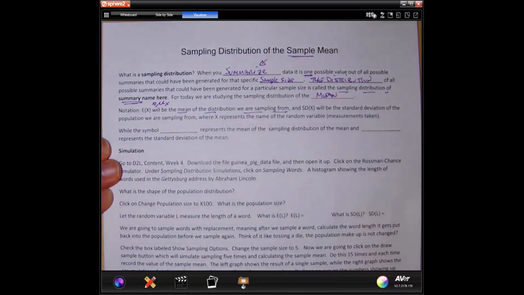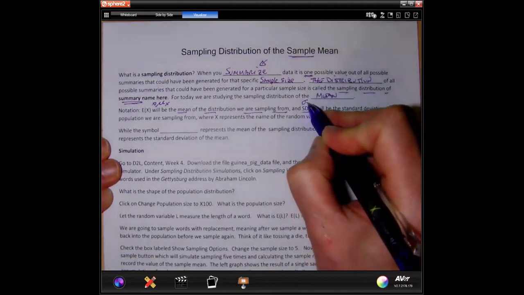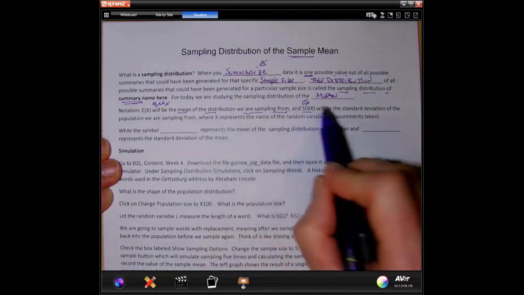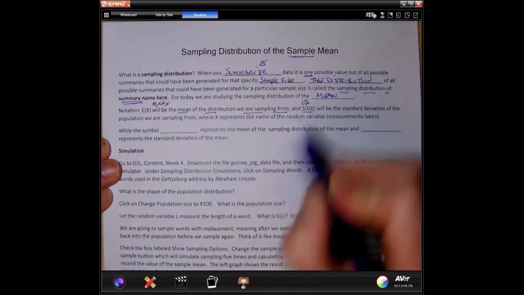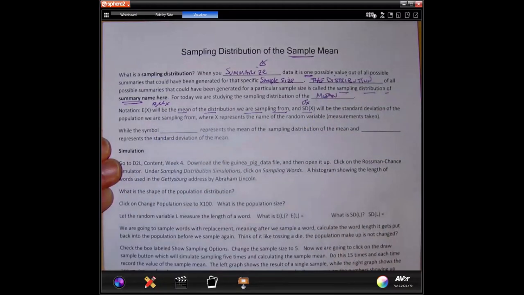Okay, so the population we're sampling from has a mean, and that is the symbol used for that value. And the standard deviation, which we'll also be using this symbol, sigma sub x, is SD of x. So this is the standard deviation of the population we're sampling from.